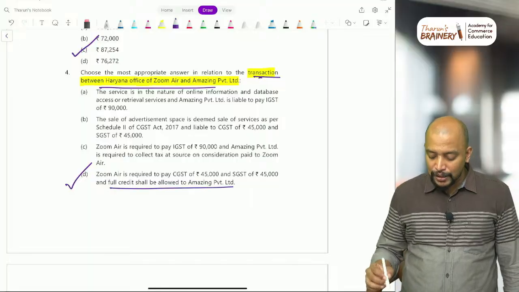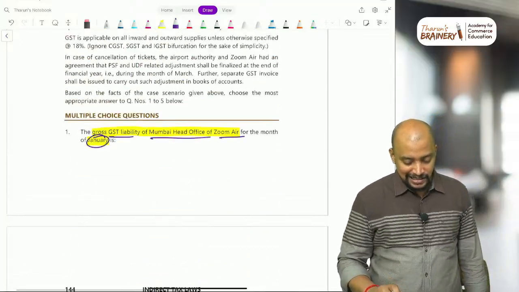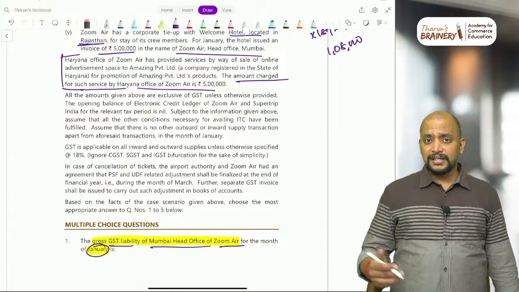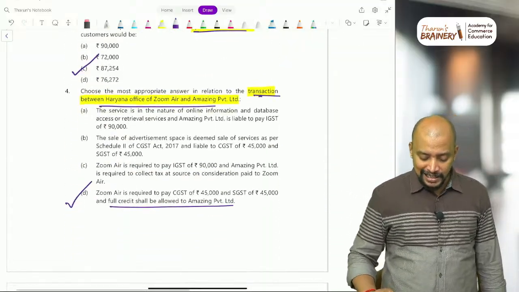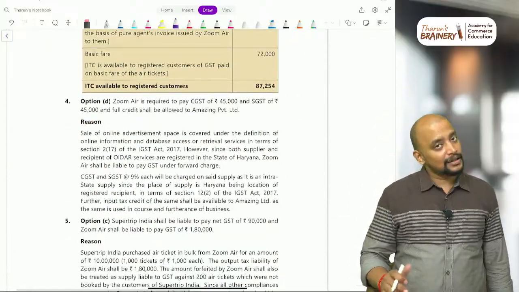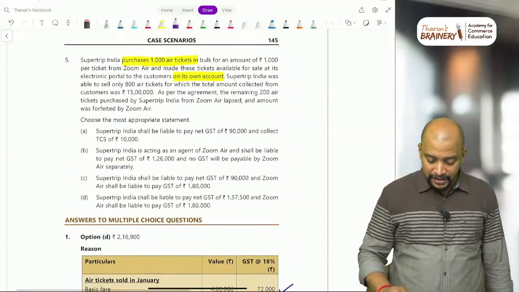Full credit will be allowed to Amazing Private Limited. Yes, because they have provided the services and OIDR services for business purpose, so definitely they can take ITC. So for 4, the answer is D. Okay. Next, the last MCQ in this.